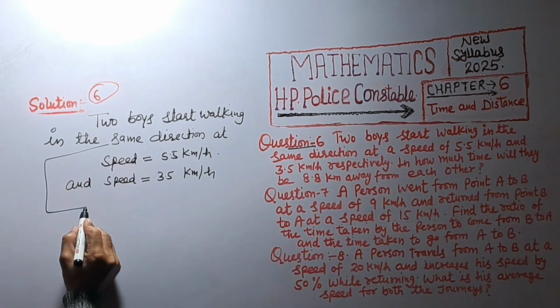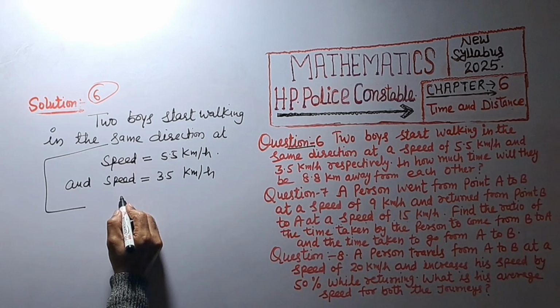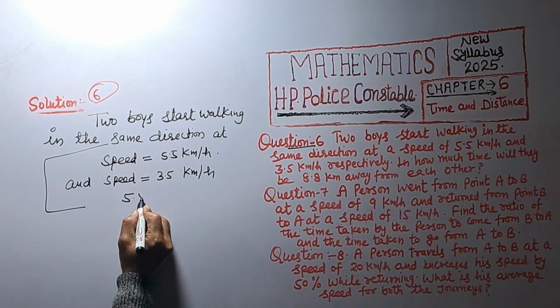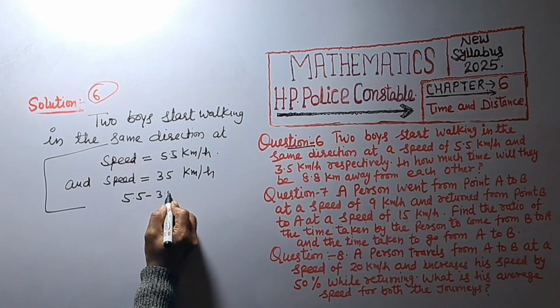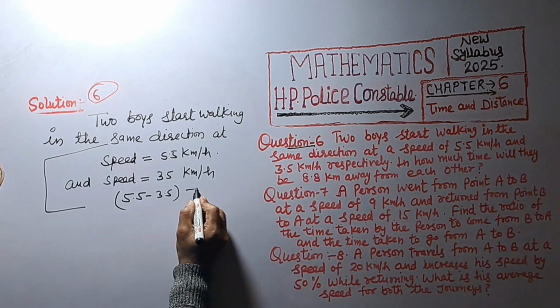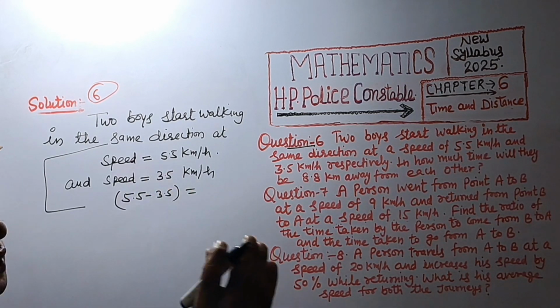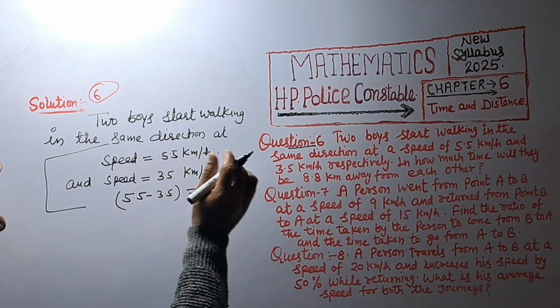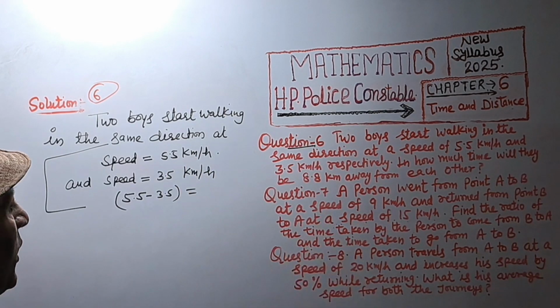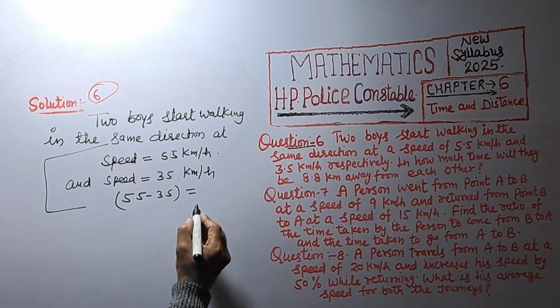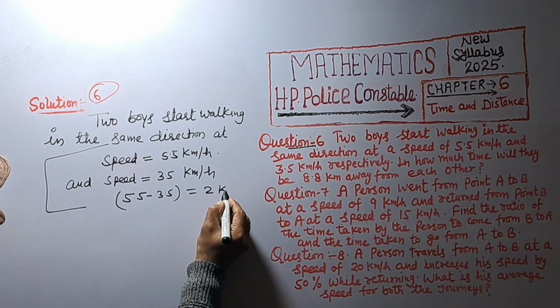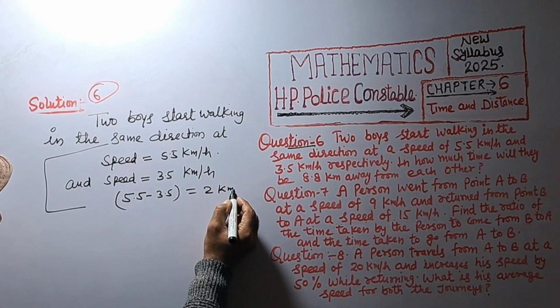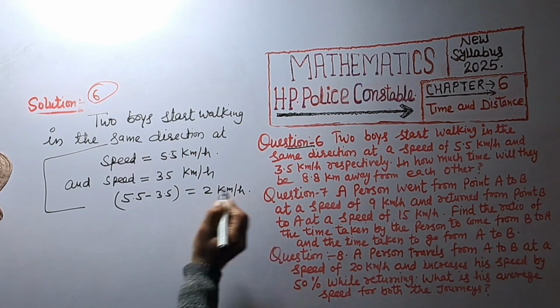In the same direction, 5.5 minus 3.5, we subtract 5.5 kilometer and 3.5 kilometer. That is equal to 2 kilometer per hour.